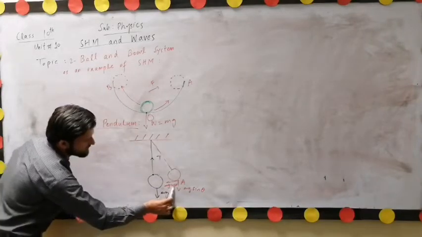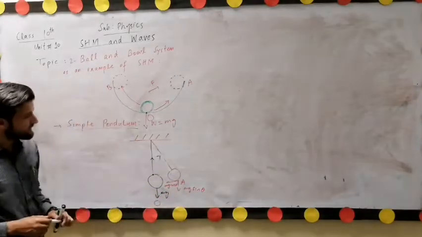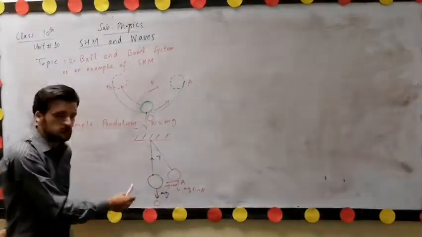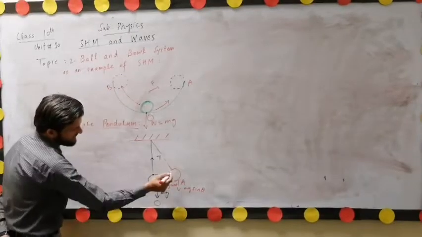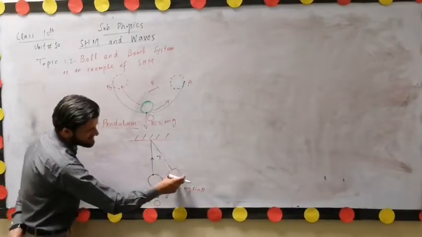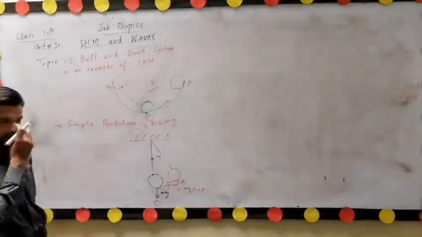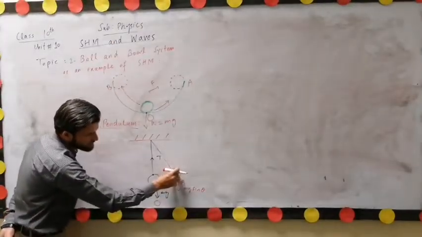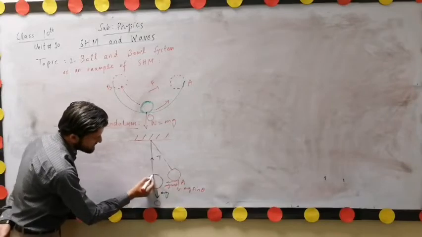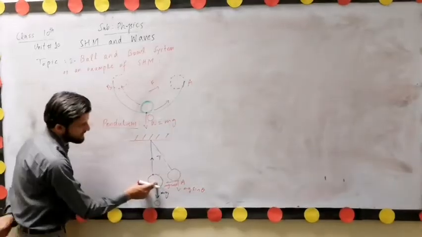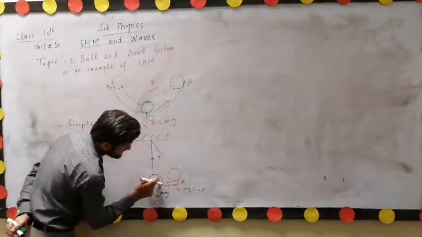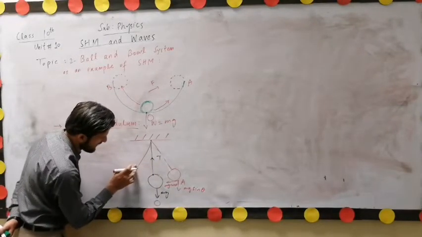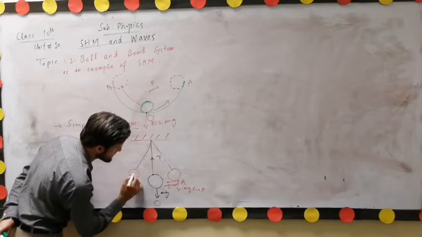Due to this component of the weight of the metallic bar, it starts its motion towards the mean position, point O. The metallic bar moves towards point O and its velocity increases. When it reaches point O, it doesn't stop there; due to inertia, this metallic bar again moves towards a new position and attains a new position here.